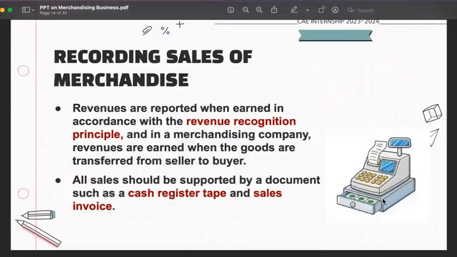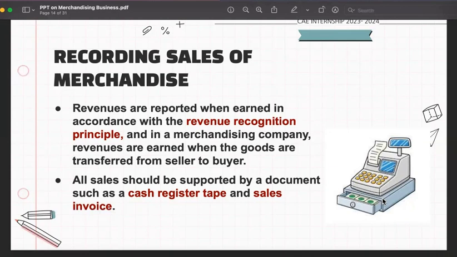So now we proceed to recording sales of merchandise. So I hope you are okay with the purchases. So let's move on to the revenue or sales recognition. Revenues are reported when earned in accordance with revenue recognition principles. So hindi ka pwede mag-recognize ng sales if such inventory is not received by the buyer. And in a merchandising company, revenues are earned when goods are transferred from seller to buyer.